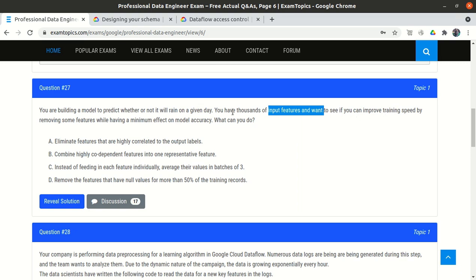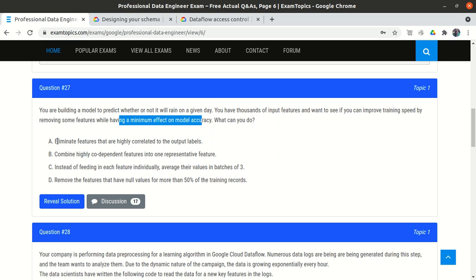If we have a large number of features and we use all the features, then the training speed of the model will decrease. So we want to improve the training speed by removing some features, but we don't want to reduce the accuracy. So what can we do?